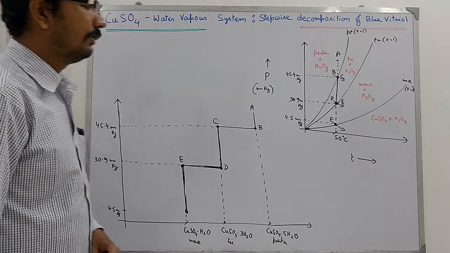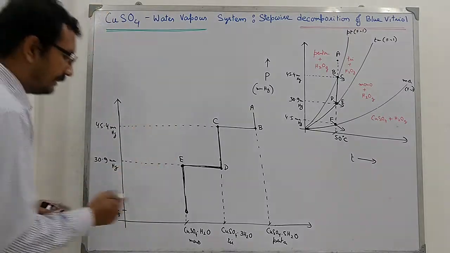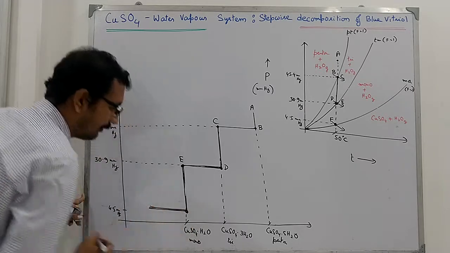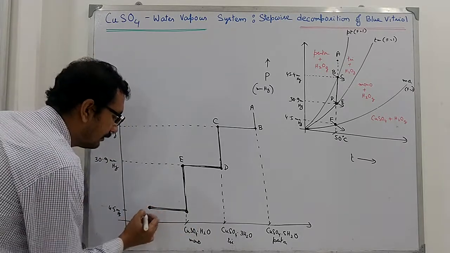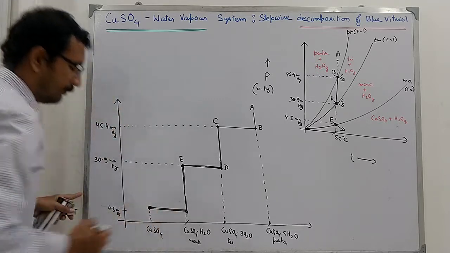Now after reaching this, say point F, it again converts to the anhydrous copper sulfate and water vapor. So here also there is a supply of water vapor. So pressure will remain constant here for a while. So at this point you will have CuSO4.